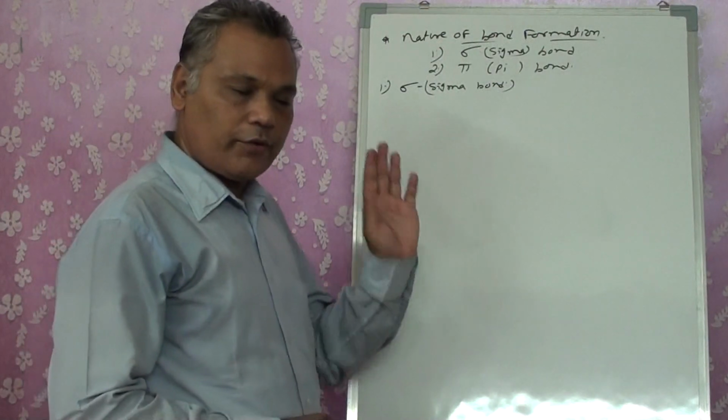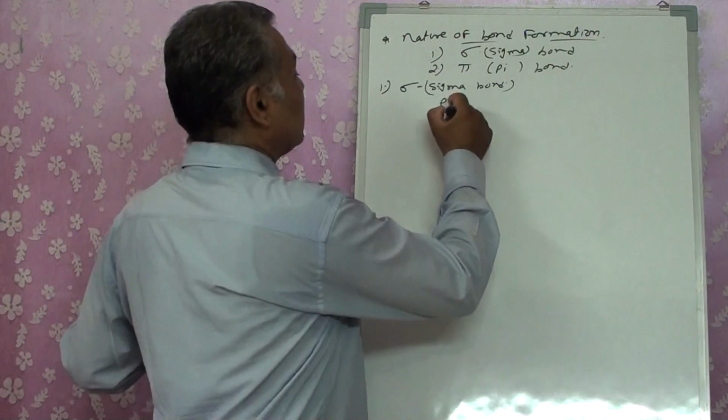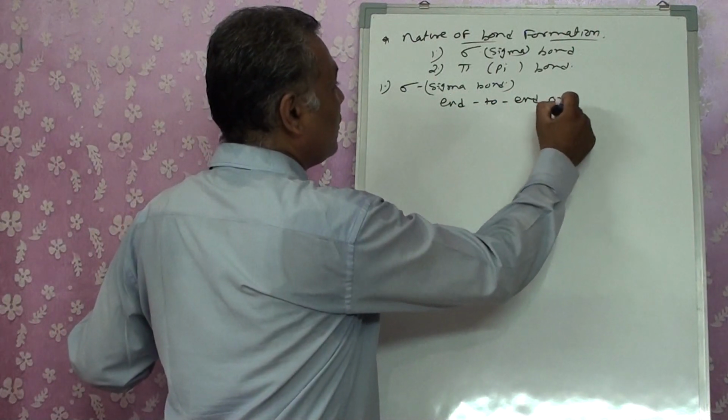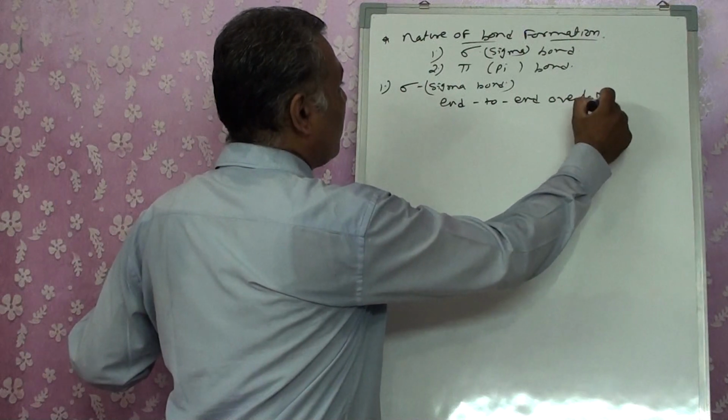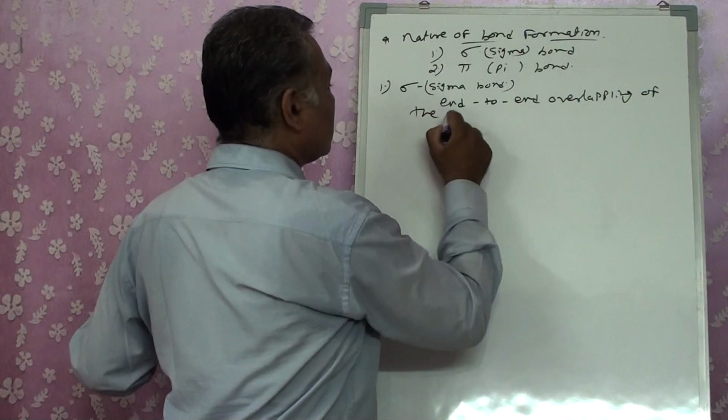I just gave out the answer of pi bond. Sigma bond is end-to-end overlapping of the orbitals.